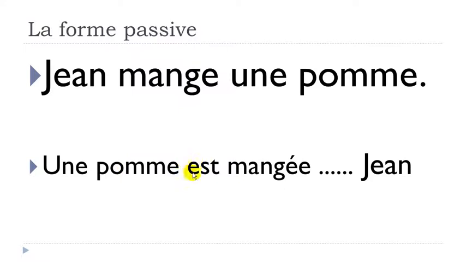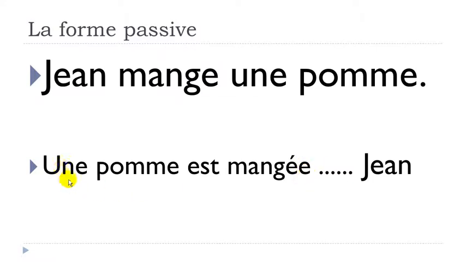Une pomme est, so the verb être at the present form, because here we've got a sentence at the present form. Mangé, okay? So as I said, you've got this accent aigu, okay? And the important thing here is that because we construct this passive form with être, then we should, at the end of the participe passé, add something if it's feminine or if it's plural. In that case, une pomme, an apple. You can see here that it's feminine, une pomme. So we will add this, so the mark of the feminine.